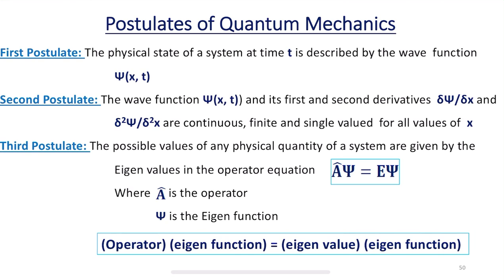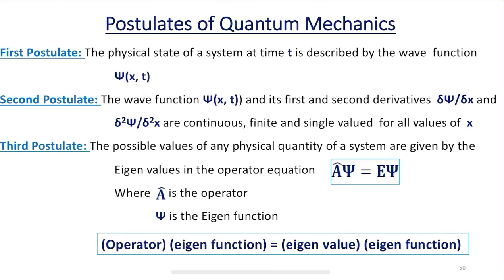And what about the third? The third postulate says that the possible values of a physical quantity of a system are given by the following. What are the physical quantities of a system? For example, it might be energy or angular momentum, etc. These are the physical quantities of a system.